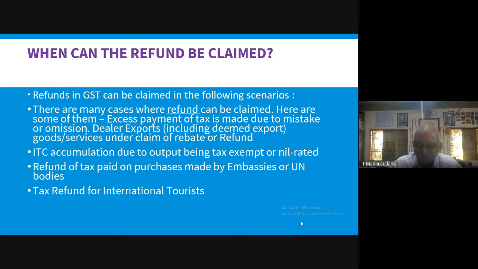Okay, so this is another situation in which a refund claim may be made, by the international tourists.